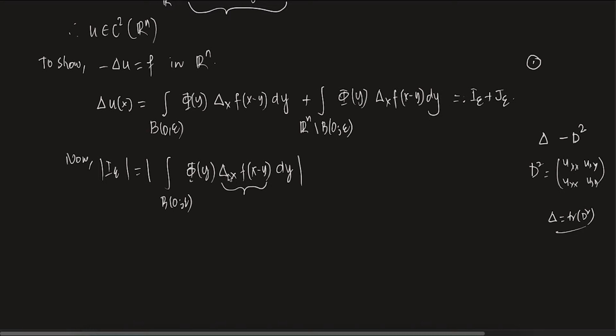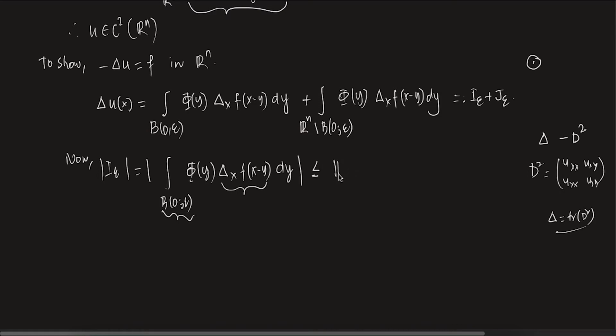Since f is C2, this particular thing has a bound. This is a ball, so it's a bounded set. Now f is C2, which means the second derivatives exist and are continuous. So all the partial second derivatives, including mixed derivatives, exist and are continuous. So delta x of f is a continuous function on this ball. I can take the maximum and put it outside.